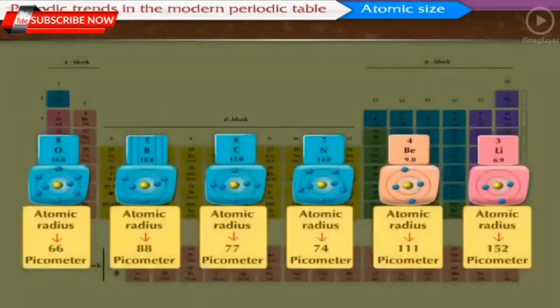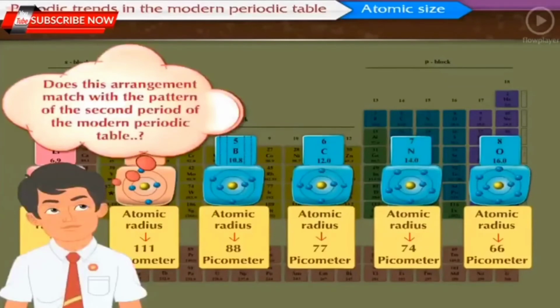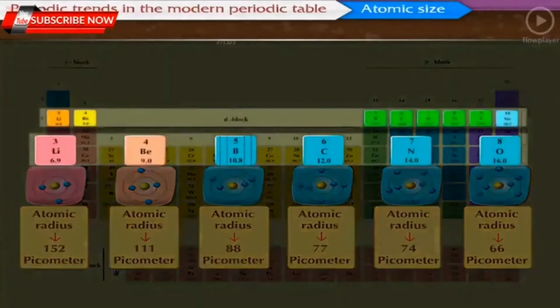Now let us arrange these elements in the decreasing order of their atomic radii. Lithium, beryllium, boron, carbon, nitrogen and oxygen. Does this arrangement match with the pattern of the second period of the modern periodic table? Yes.